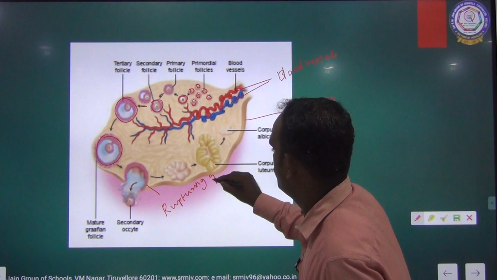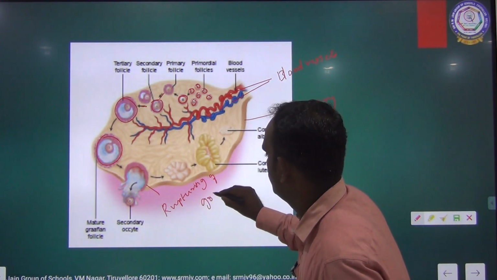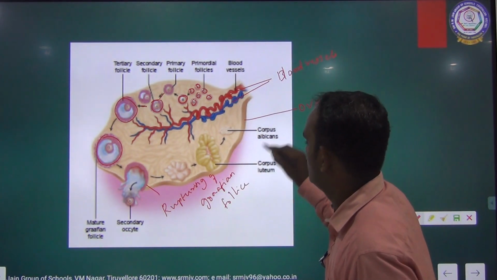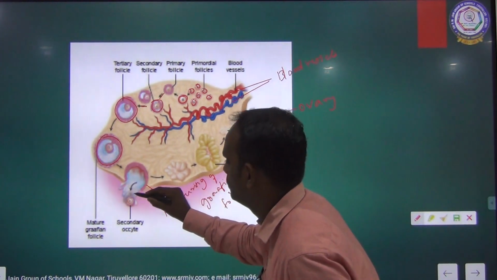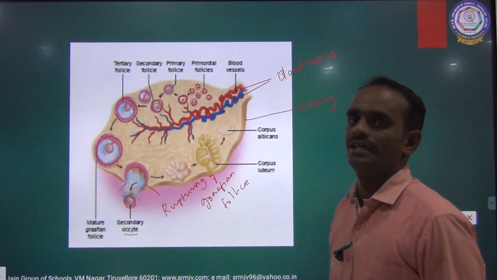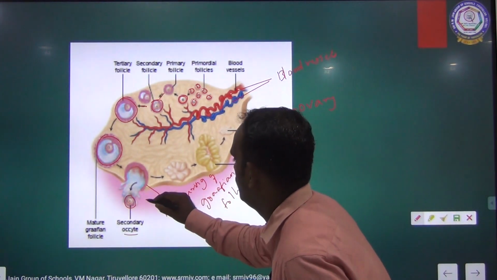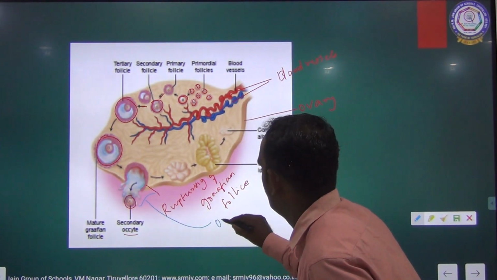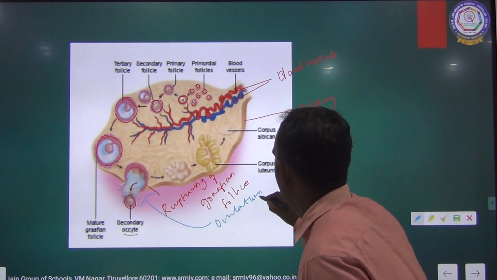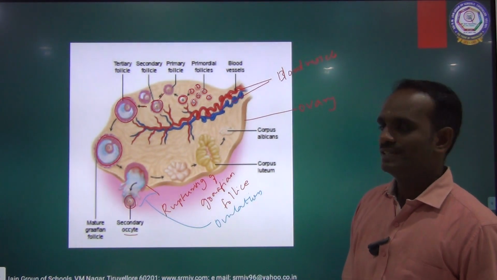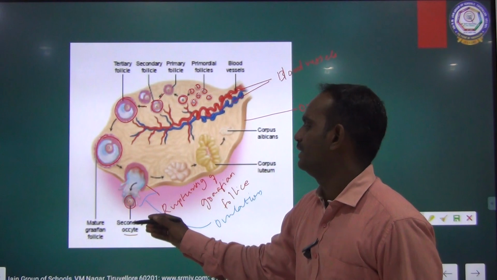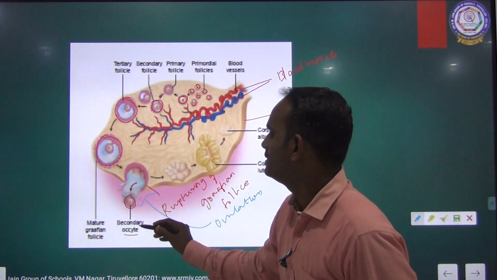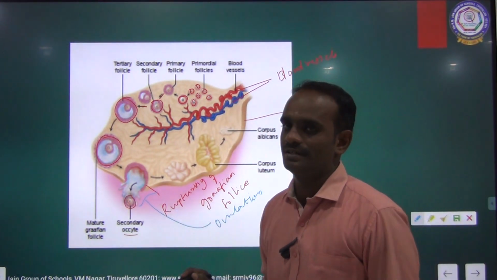Then rupturing of the Graafian follicle takes place to release the secondary oocyte. This process is called ovulation. Ovulation is nothing but the release of the ovum or secondary oocyte from the Graafian follicle. So rupturing of the Graafian follicle to release the secondary oocyte is called ovulation. Clear?